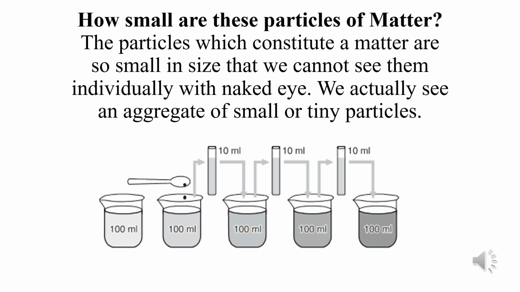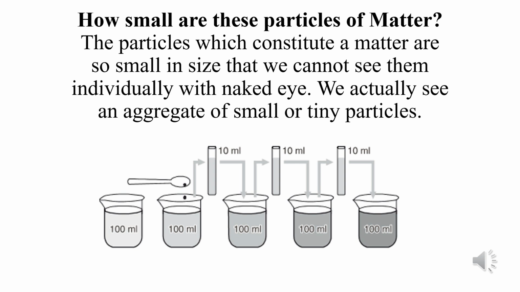We have seen that matter has particulate nature. The particles differ from one matter to another. But have you ever observed the size of the particles of the matter? The particles which constitute a matter are very, very small. They are so small that we cannot see them with our naked eyes. What we actually see is the aggregate of small tiny particles. Now let us understand this with the help of an activity.